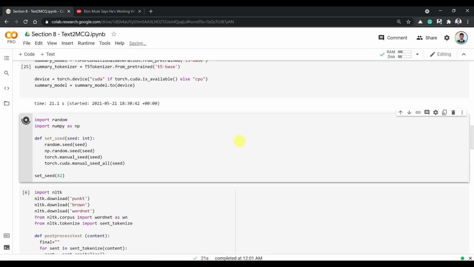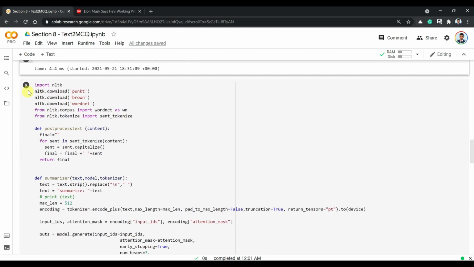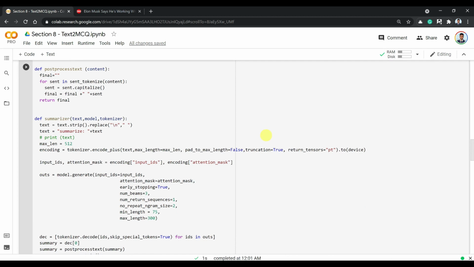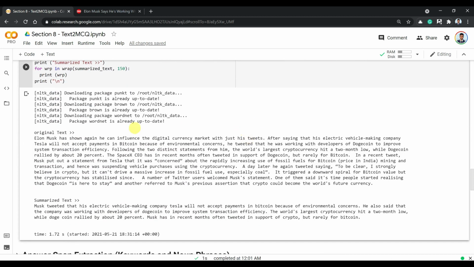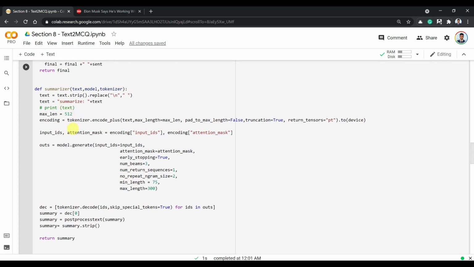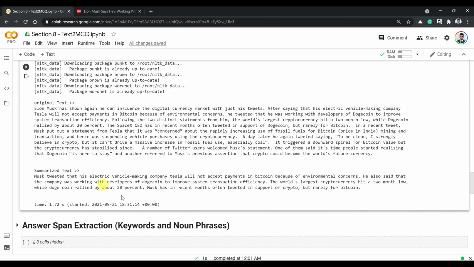You can run the next sections. And you can see that we have generated the summary here, where there is original text and the summarized text. How we are doing is very simple. Just we added a prefix summarize colon and our whole text, and we are using the Hugging Face generate function again to generate a summary between minimum of 75 tokens to 300 tokens, and we automatically get this. So now we have created the summary.